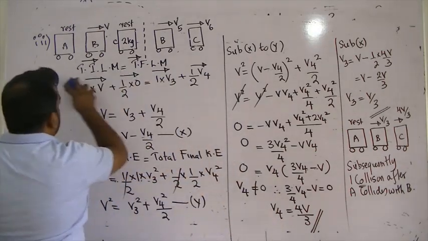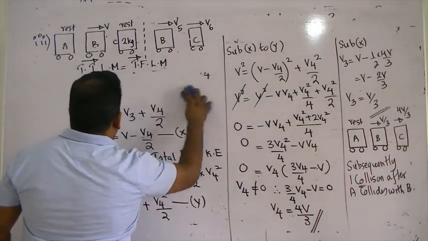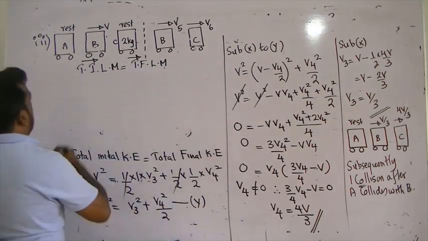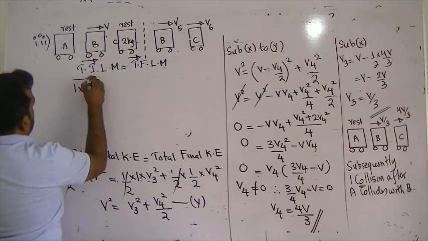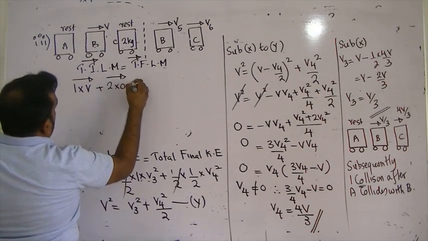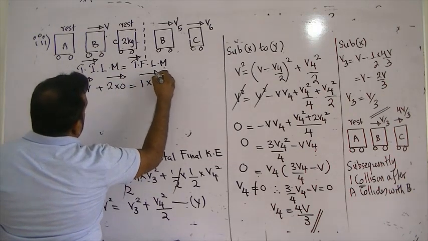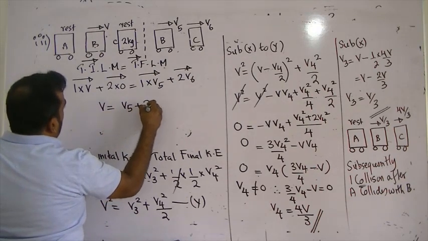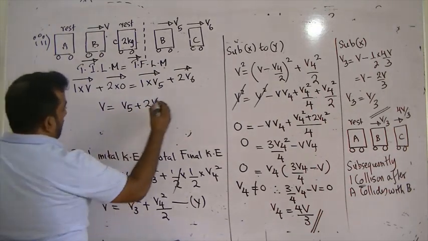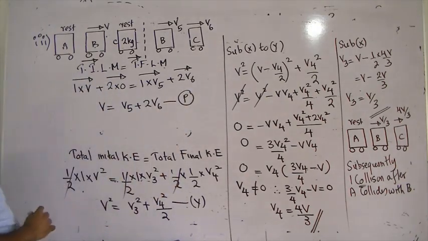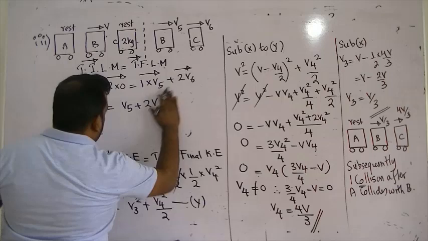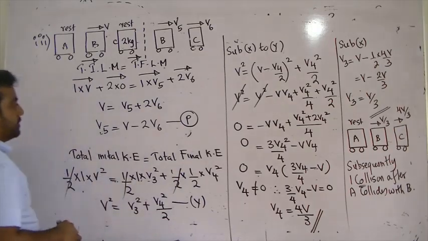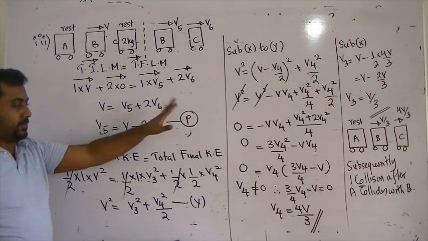Okay. So no need to go and erase a lot of things. We can apply the law of conservation of linear momentum. 1 times V, 2 times 0, equals 1 times V5 plus 2 times V6. V equals V5 plus 2V6. I name this equation P. Or V5 equals V minus 2V6, equation P. You can name it anything you want, I just put P.